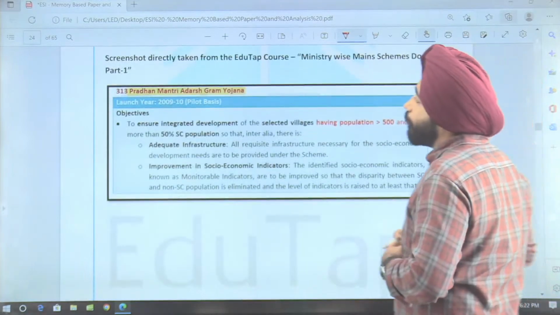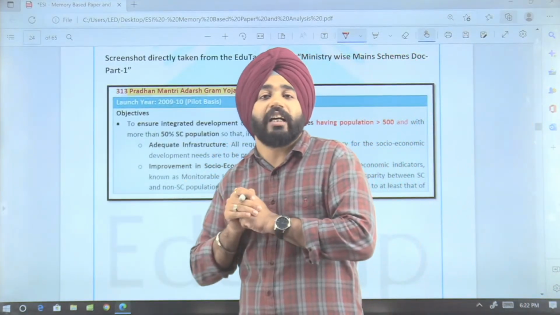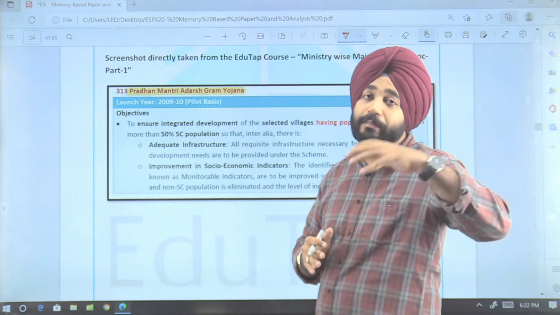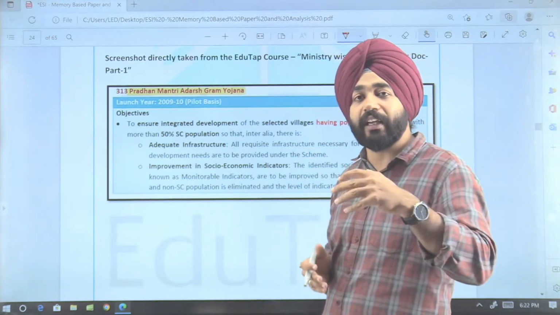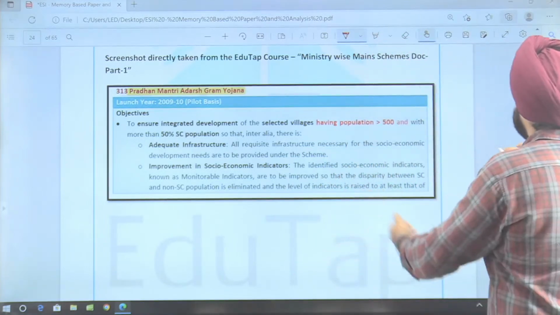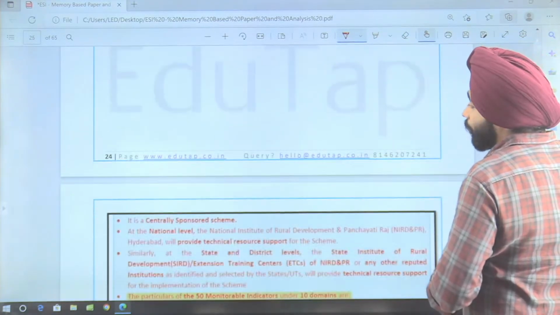So if you are a part of our course, guys, this was information that we have covered in your main schemes document that has been updated on a quarterly basis. On the latest update of the main schemes document that you received, we had covered the information there. So this was the thing that has been covered here also.